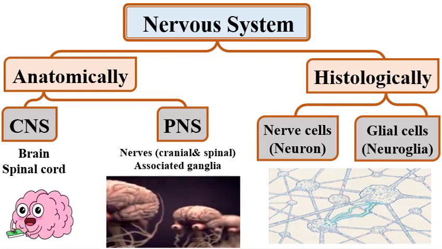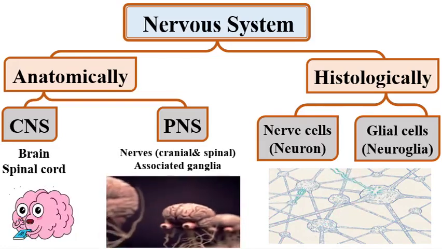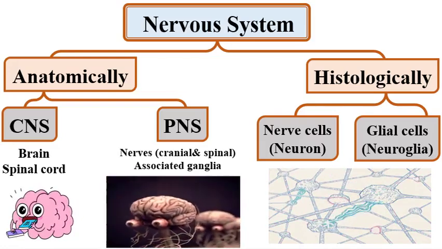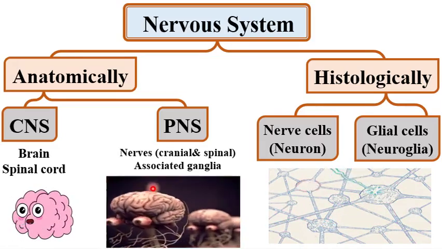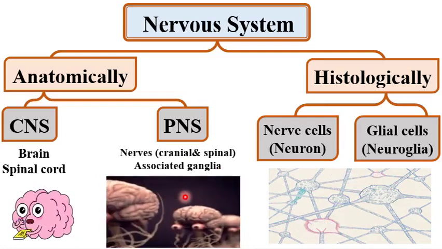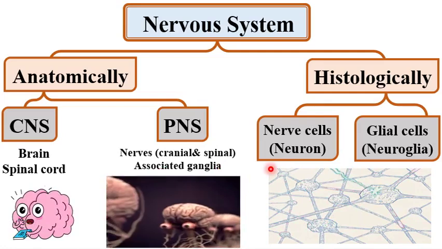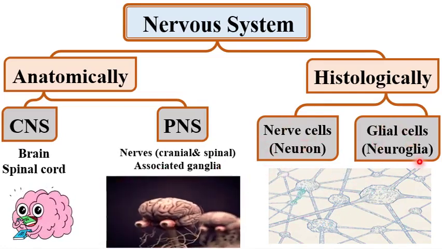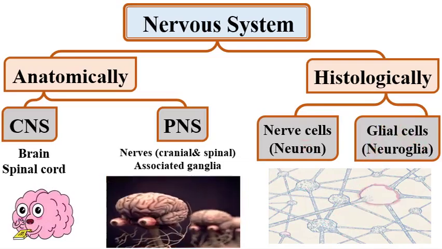The nervous system anatomically is formed from the CNS, which is the brain and spinal cord, and the PNS, which is the peripheral nervous system, consisting of nerves and associated ganglia. Histologically, it is formed from nerve cells, which are called neurons, and glial cells, which are called neuroglia.